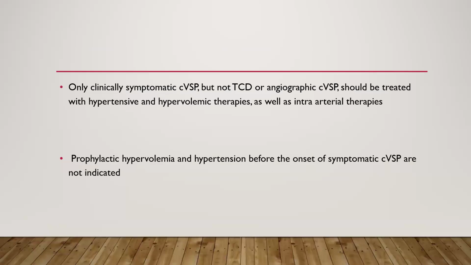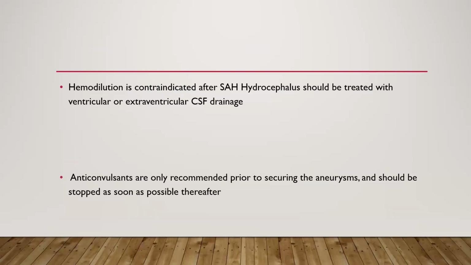Only clinically symptomatic cerebral vasospasm, but not transcranial Doppler or angiographic vasospasm, should be treated with hypertensive or hypervolemic therapies as well as intraarterial therapies. Prophylactic hypervolemia and hypertension before the onset of symptomatic cerebral vasospasm are not indicated.